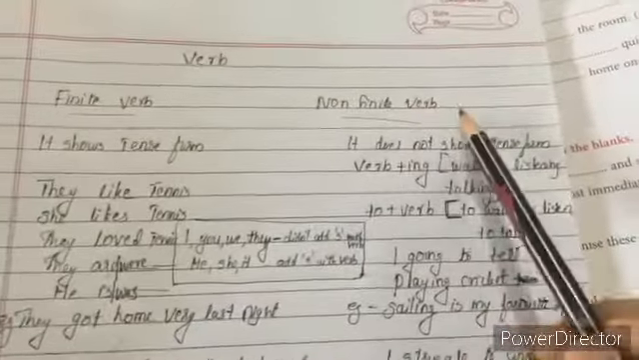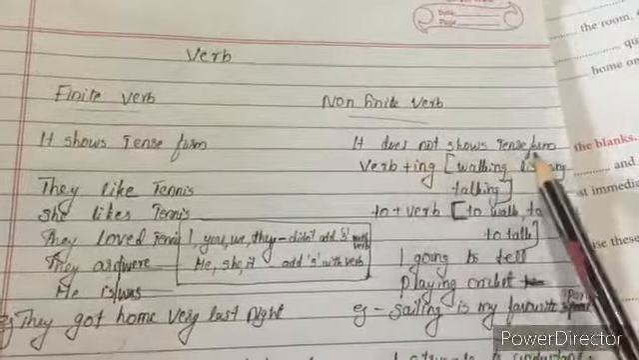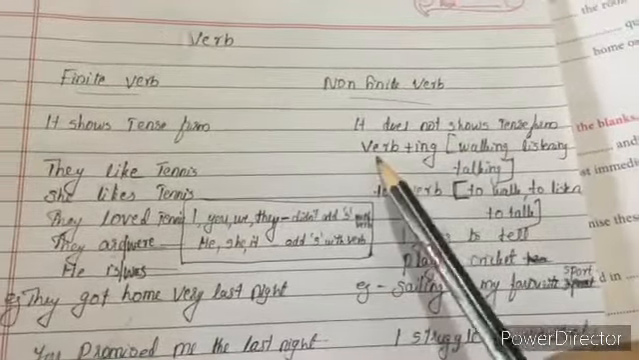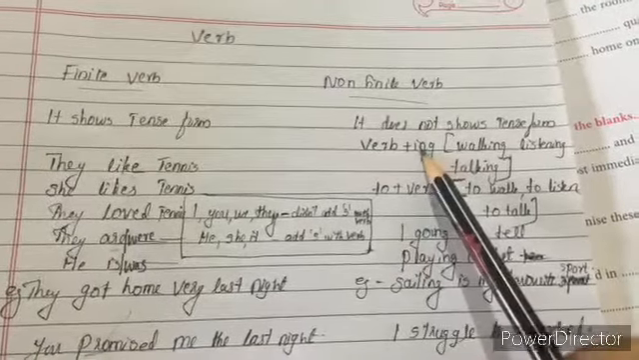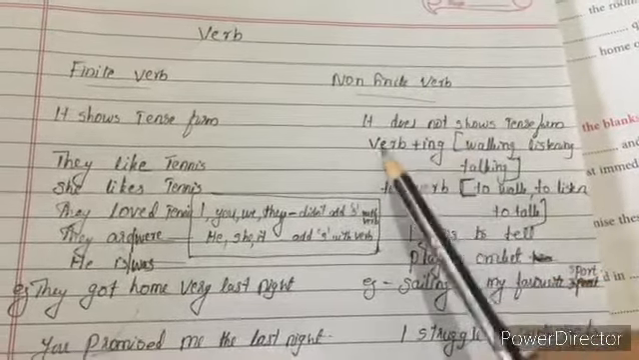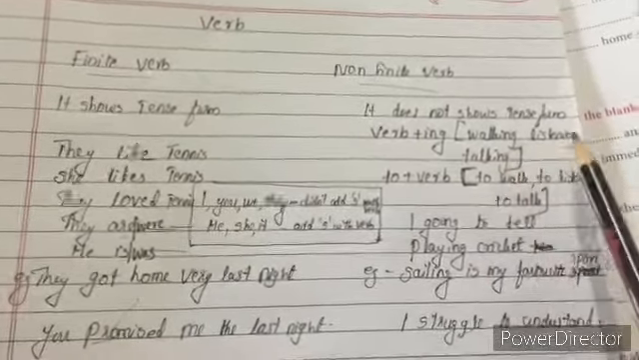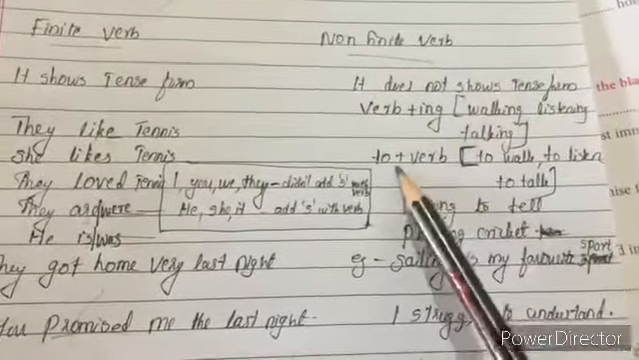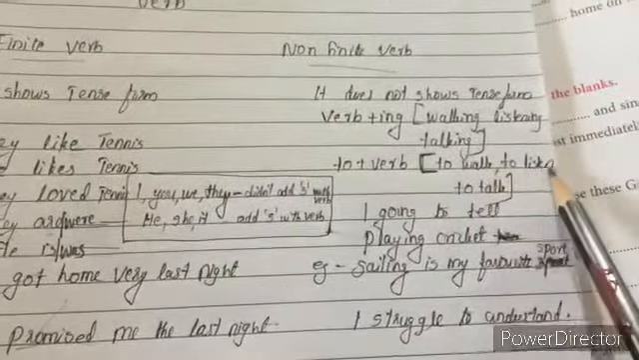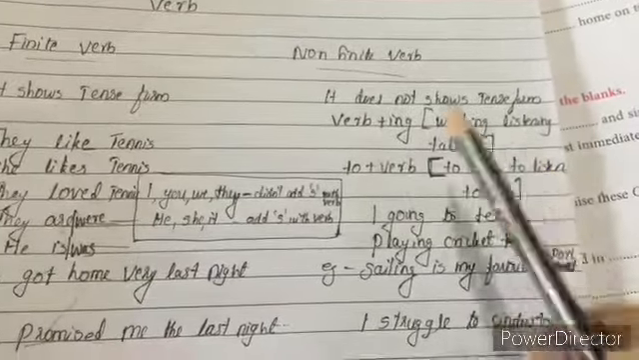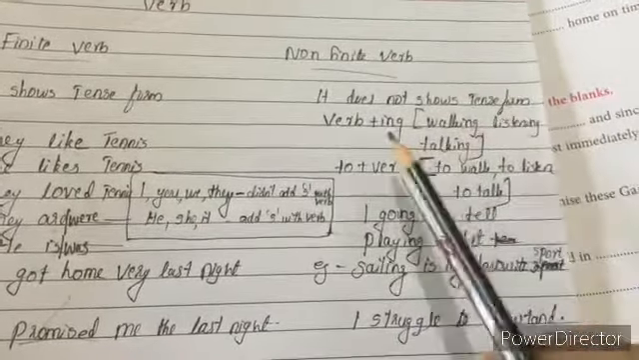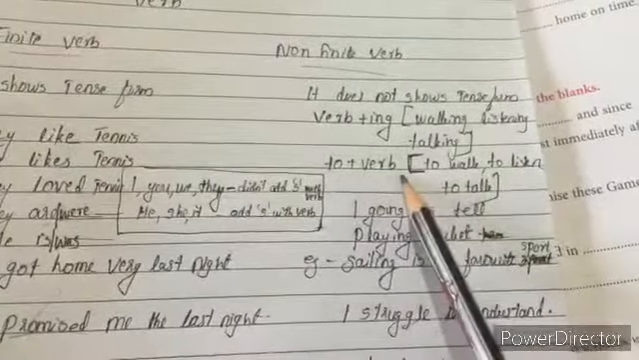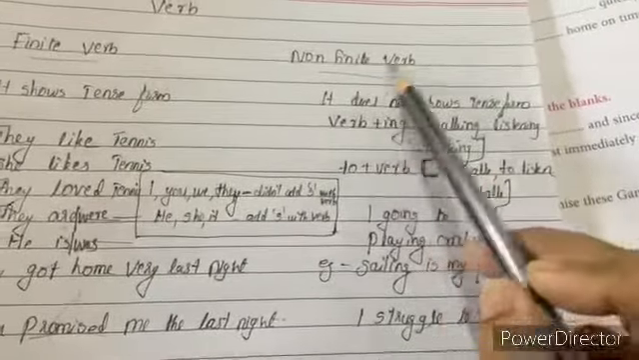Then what is a non-finite verb? A non-finite verb does not show tense form. Here it shows tense form; it does not show tense form. For example, verb along with ing we can see in non-finite verbs. Verb along with ing, for example, walking, listening, talking, all are non-finite verbs. Then to plus verb: to walk, to listen, to talk, all are non-finite verbs. They do not show tense forms. We can easily find out verb along with ing, that is non-finite verb, and to along with the verb, that is non-finite verb.